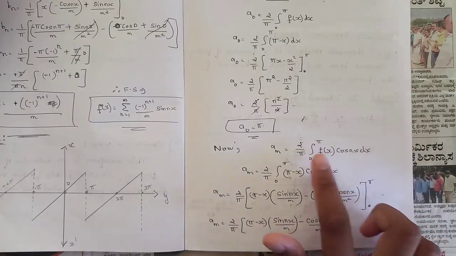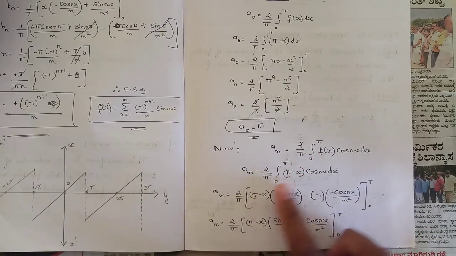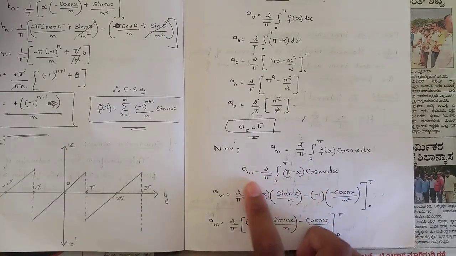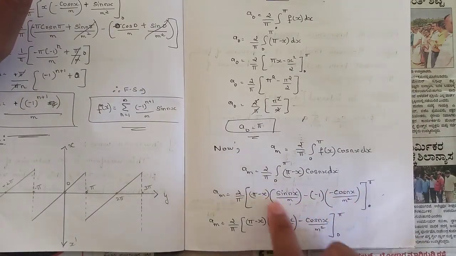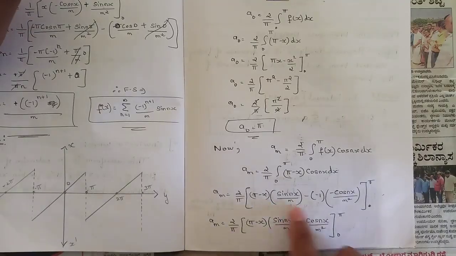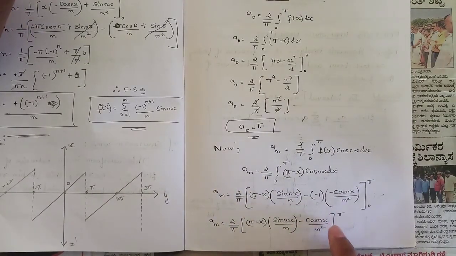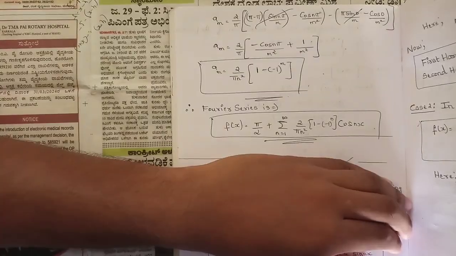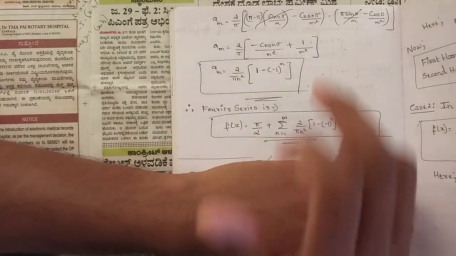I have written it. I have substituted the value of f of x. I have kept the first function as it is into the integration of the second function, minus the differentiation of the first function. Differentiation of pi is 0 and of minus x is minus 1, into the integration of the integrated function. Then I have simplified this term. It becomes minus cos nx divided by n square from the interval 0 to pi.